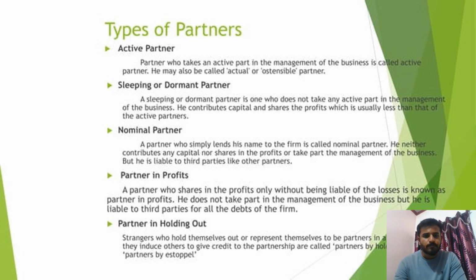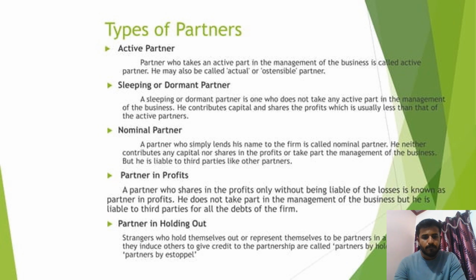Nominal partners. A partner who simply lends his name to the firm is a nominal partner. He neither contributes any capital nor shares in the profits nor takes part in the management of the business, but he is liable to third parties like other partners. Partner in profits. A partner who shares profits only without being liable for losses is known as a partner in profits. He does not take part in the management of the business, but he is liable to third parties for all the debts of the firm.